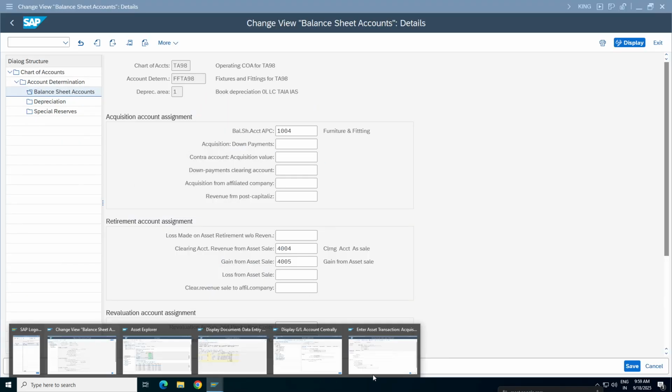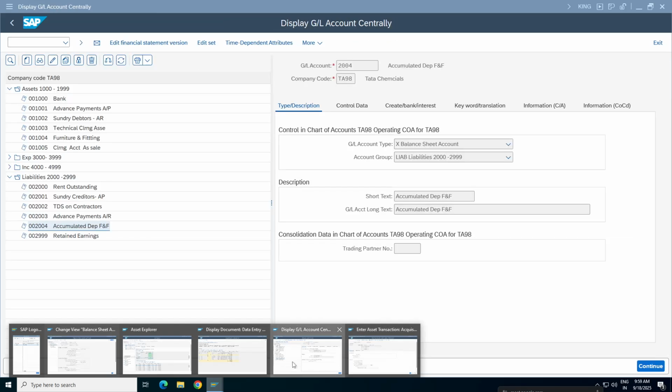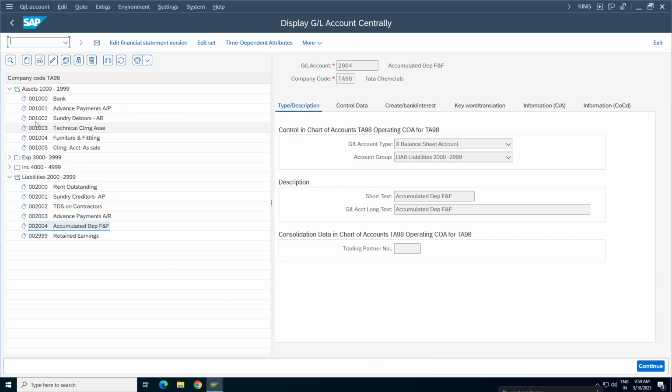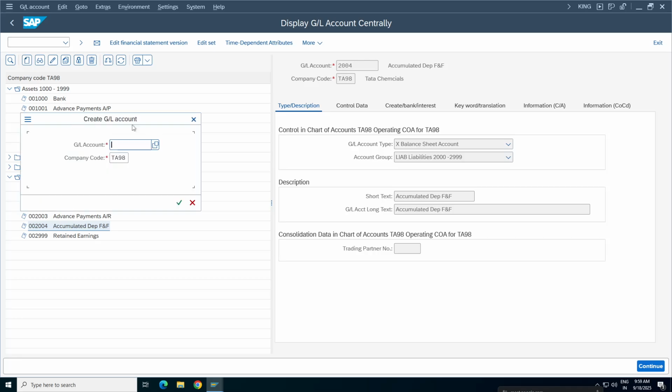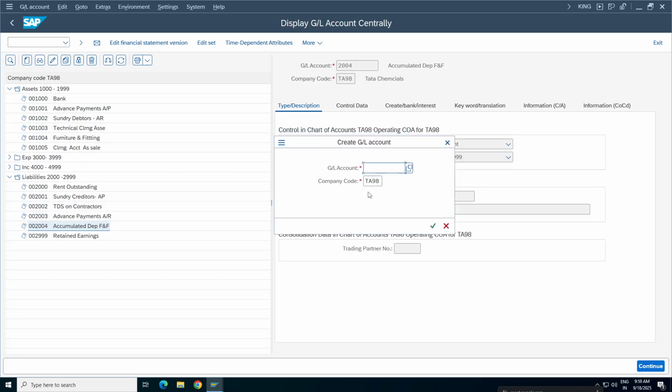Okay, balance sheet contra account. Create. So here, what do you suggest? Contra account goes to balance sheet account. The company is not liable, it's an internal adjustment entry only. I'm creating it under asset only.